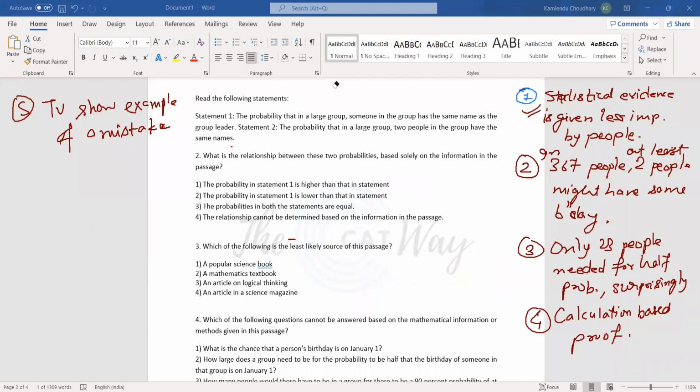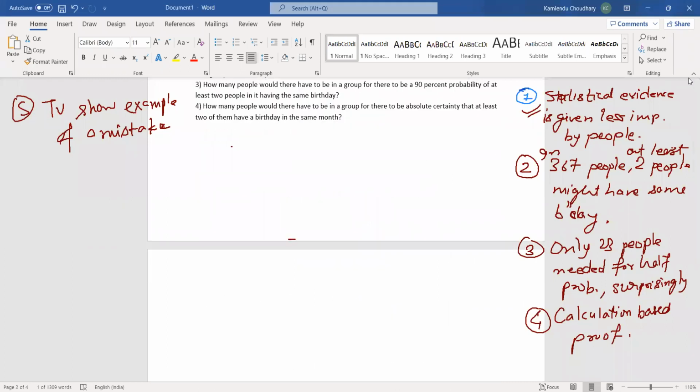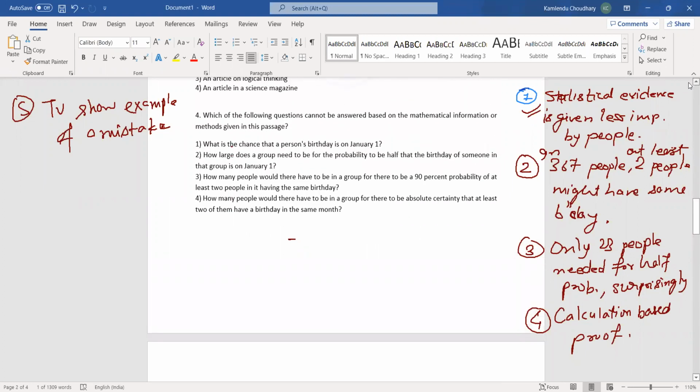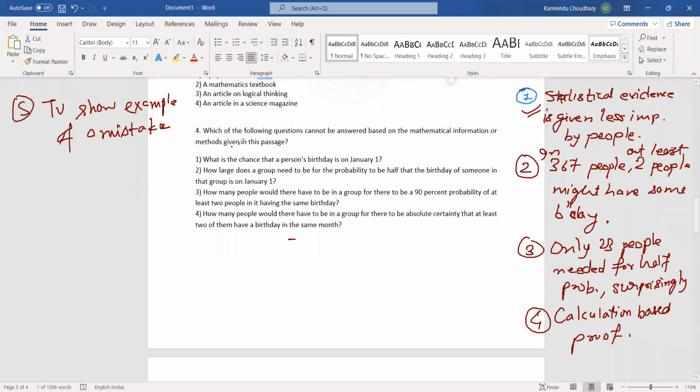Now, let us move to the fourth question. Which of the following questions cannot be answered based on the mathematical information or methods given in this passage? So how to do these questions?